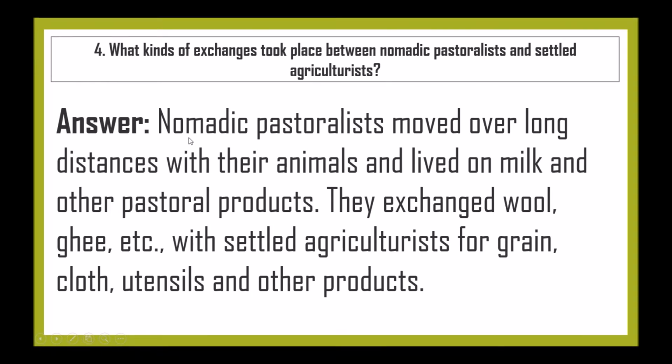Next is, what kind of exchanges took place between nomadic pastoralists and settled agriculturists? Nomadic pastoralists moved over long distances with their animals and lived on milk and other pastoral products. They exchanged wool, ghee, etc. with settled agriculturists for grain, cloth, utensils and other products.